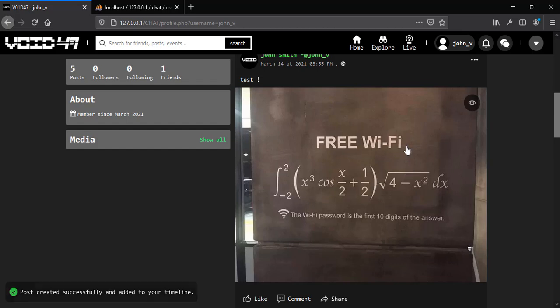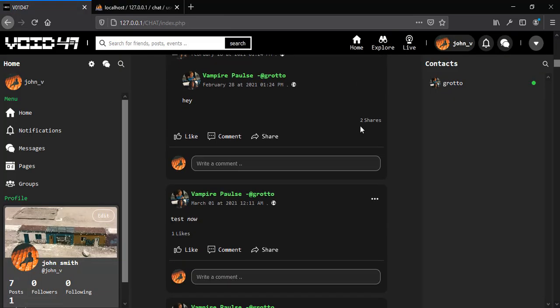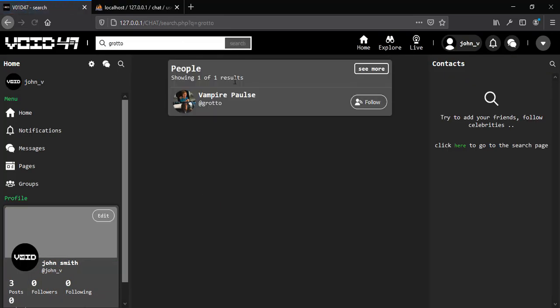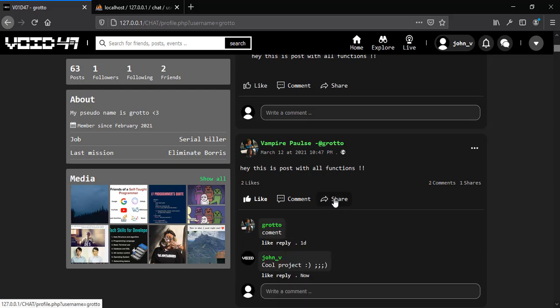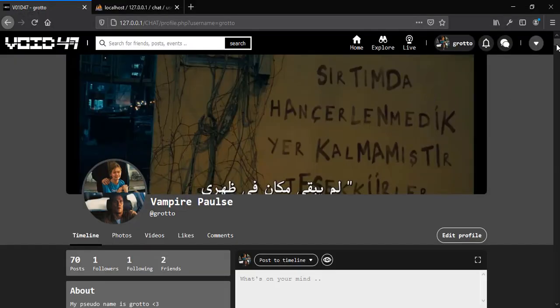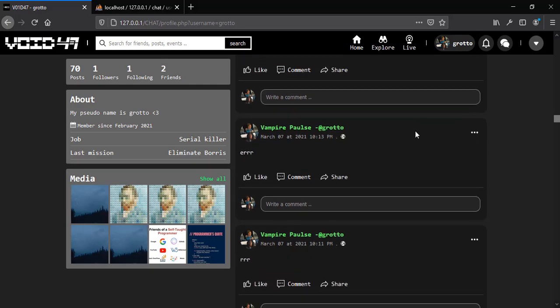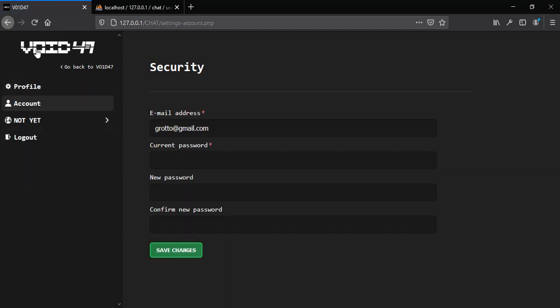When you have friends or follow people, you're going to be able to fetch their posts either by checking your timeline or by navigating to a certain user to see his posts. The user can also like posts, comment, and share a particular post. There's a profile page where the user can change his personal information and see his own posts, and there is a settings page where the user can change everything in there, including the password, username, cover, etc.